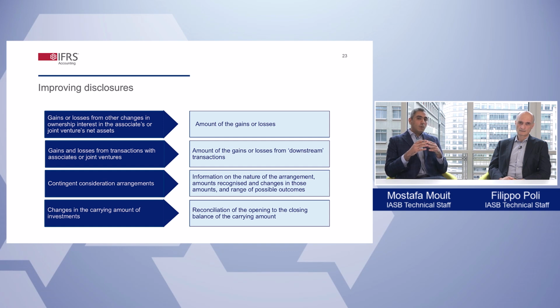Filippo, can you tell our viewers what else regarding disclosures? Yes, the IASB is also proposing that an investor disclose a reconciliation of the opening balance to the closing balance of the carrying amount of its investments in associates and joint ventures, disclosing items such as the share of the associate's profit or loss, the distributions received, or purchases and disposals. This reconciliation will help users to understand the reason for the change in the line item and distinguishes the effect of cash transactions from non-cash transactions.